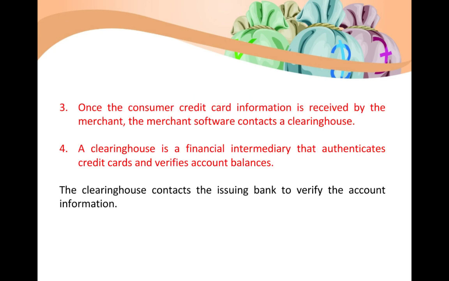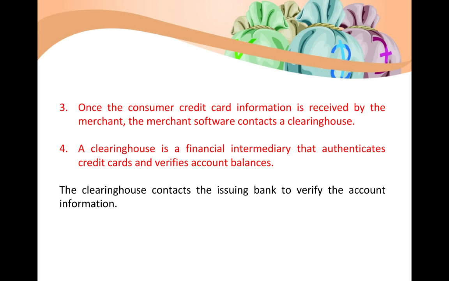Then, once the consumer's credit card information is received by the merchant, the merchant software will contact the clearinghouse for proper authentication regarding the account. Now, the clearinghouse will contact the credit card issuer bank of the consumer in order to verify the consumer's account and do the authentication.